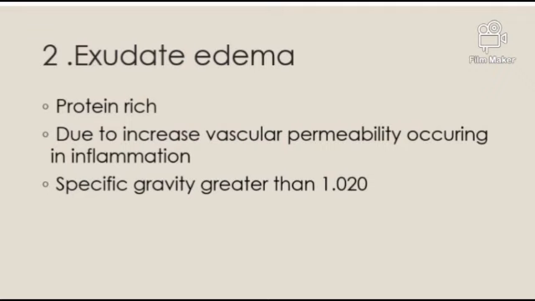The other type of edema is the exudate edema. It is protein rich. It has a high concentration of proteins. It occurs due to the increased vascular permeability occurring in inflammation, so the vessels become leaky and more fluid will pass out from the vessels. Its specific gravity is greater than 1.02.